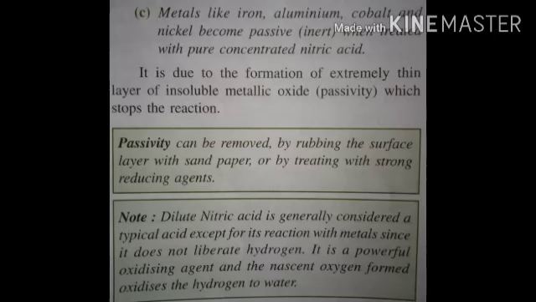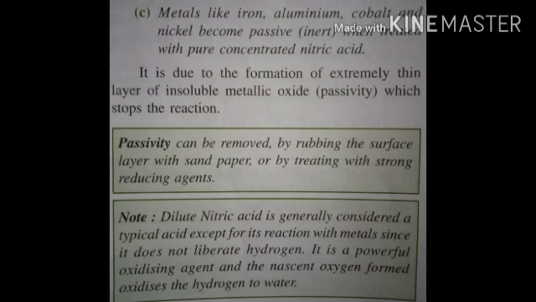First, with metals like iron, aluminum, cobalt, and nickel, these metals become passive, they are inert due to the formation of a layer with pure concentrated nitric acid. The reason is the formation of an extremely thin layer of insoluble metal oxide, which results in their passivity. Passivity can be removed by rubbing the surface layer with sandpaper or by treating with a strong reducing agent.